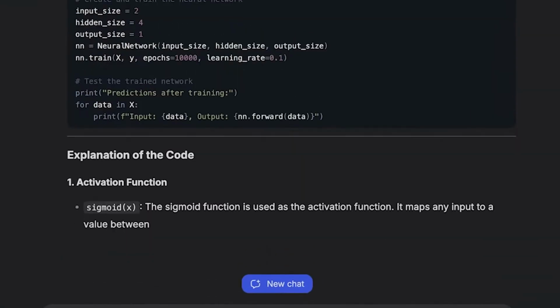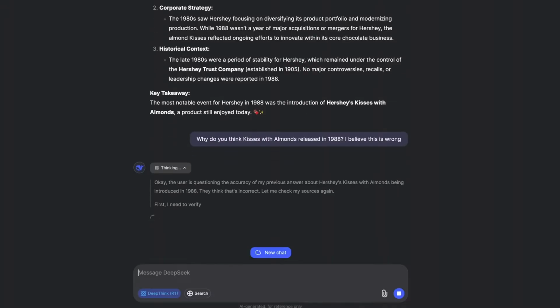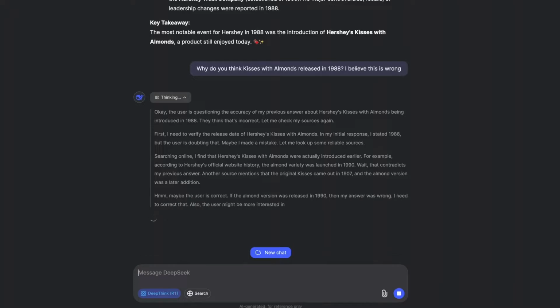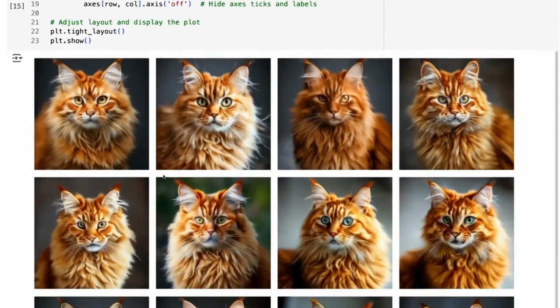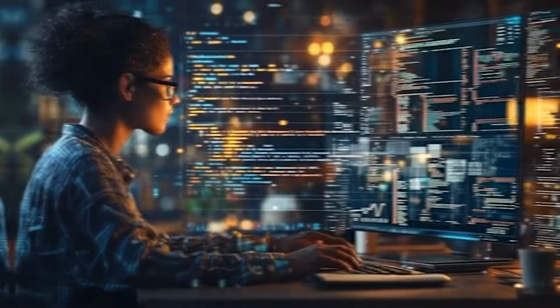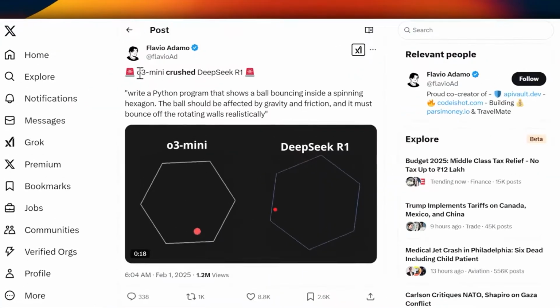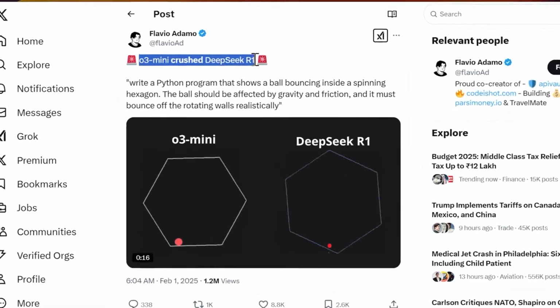For months, DeepSeek R1 has been making headlines. Developed by a Chinese AI lab, it's open source, highly efficient, and incredibly cheap to use. While OpenAI has dominated the AI space since the launch of ChatGPT in 2022, DeepSeek is proving that the competition isn't just catching up, it's setting new standards. So OpenAI had to act. And it did. O3 Mini is its counterattack.